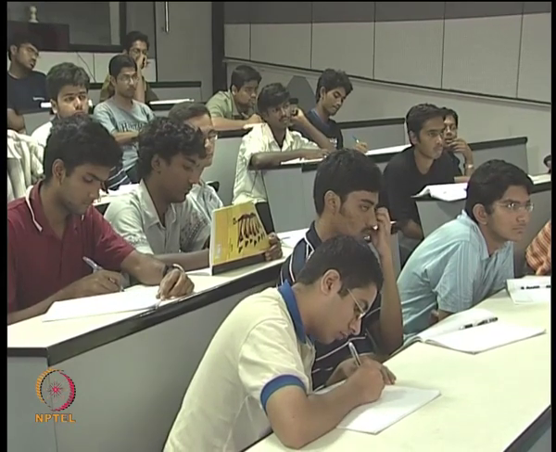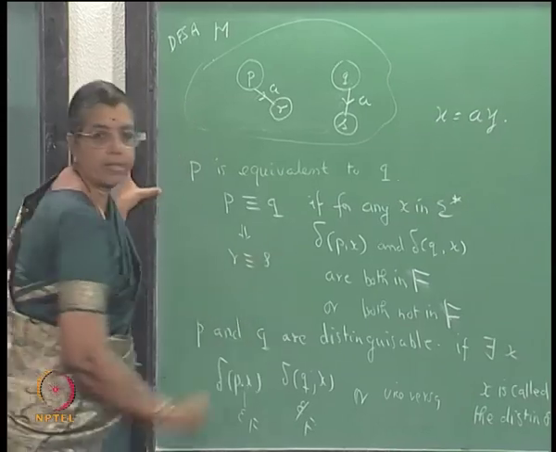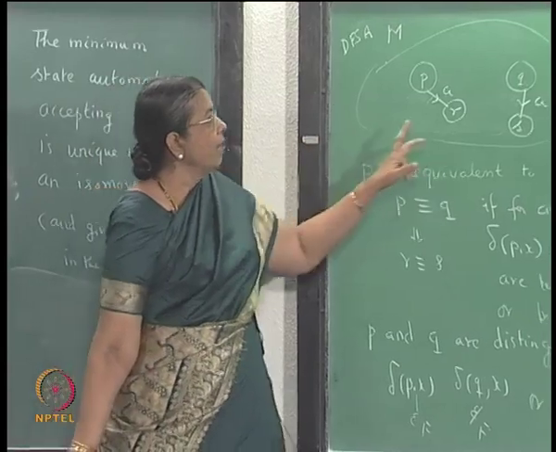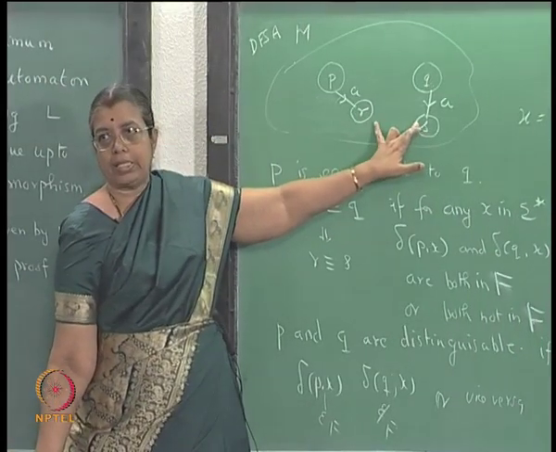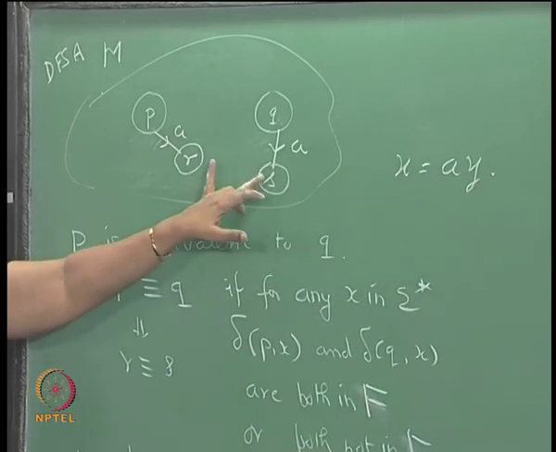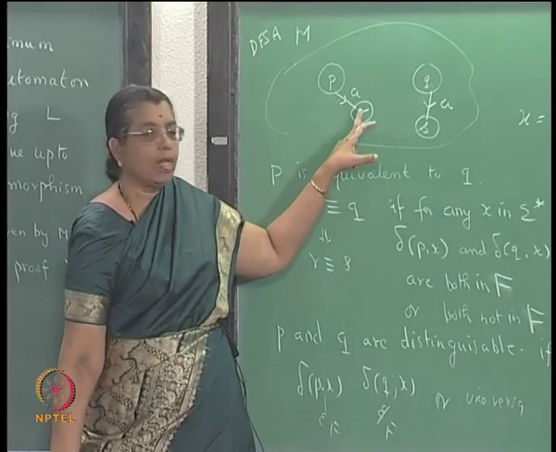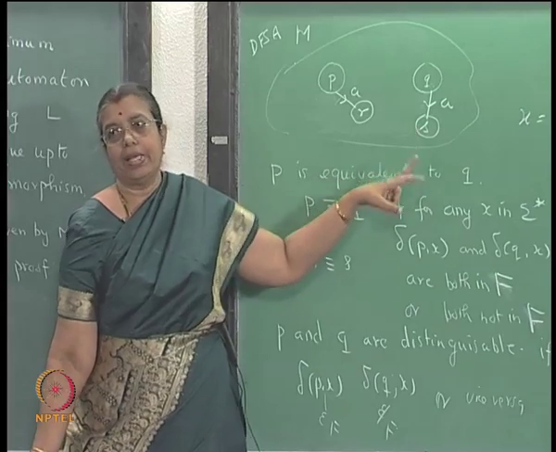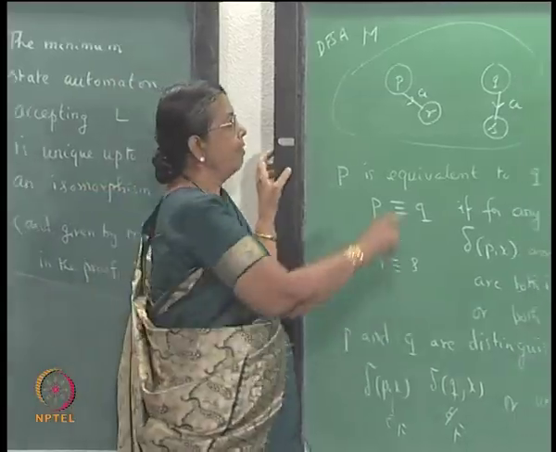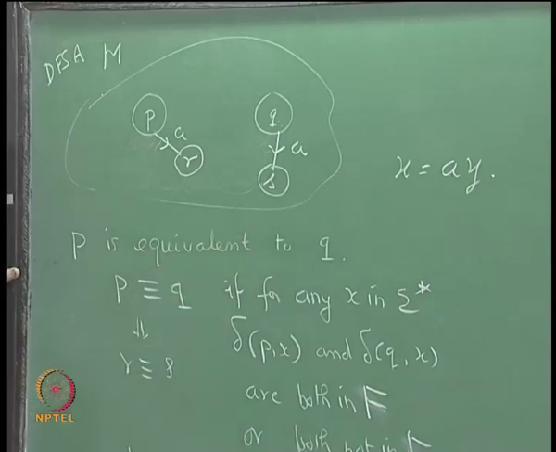So, if P is equivalent to Q, that would imply R is equivalent to S. The other way around, if R is not equivalent to S, or contrapositive, there is a distinguishing sequence y which takes you in one case to a final state, in another case to a non-final state.